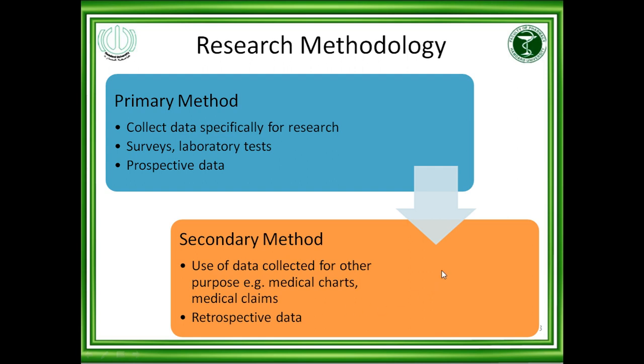This data has been collected for that purpose, but you will use this already collected or already available data in your own research. So when you are not designing any surveys to collect the data, but you are using this data from the patient records or files or retrospective data, then this type of data is called the secondary method, or secondary collection method, of the data. So these are the two ways. Most of the researchers try to collect their own data as prospective data for their survey research.